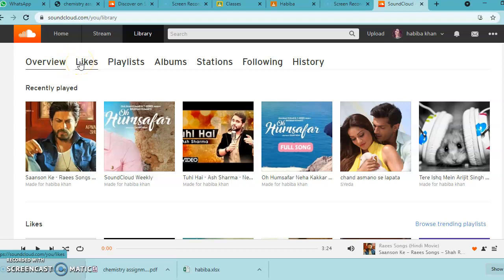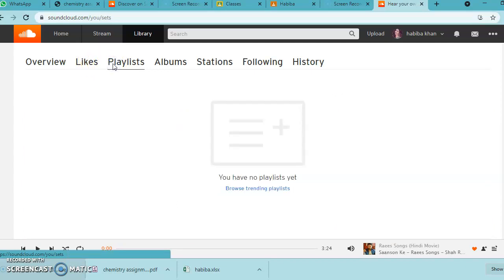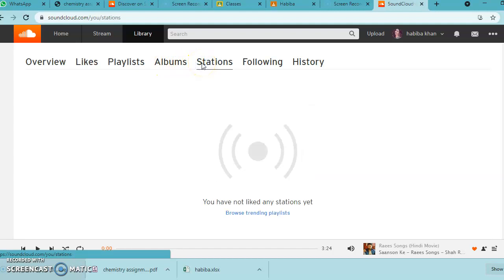Then next is Likes. These are the songs which you liked. Next is Playlist. Here you can save all the songs which you like. Next is Album. Here you can save the albums of your favorite singers as well. Then the Station. Here you can search the different stations, and the next is Following.